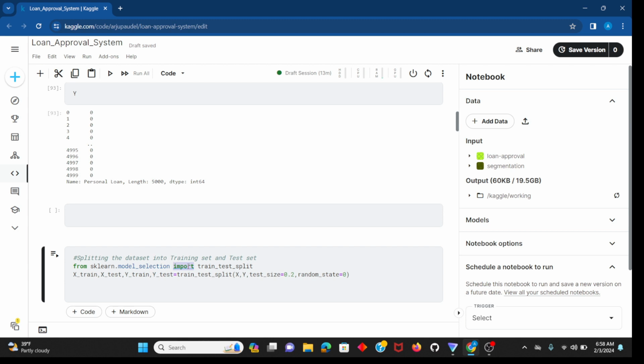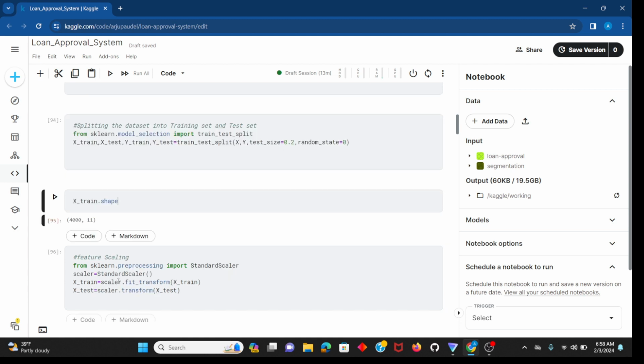From sklearn.model_selection, I'm importing train_test_split and applying it to the data points in x and y, with a test size of 0.2 and random state 0. Then I'm printing the shape of X_train, which is 40,000 rows and 11 columns.